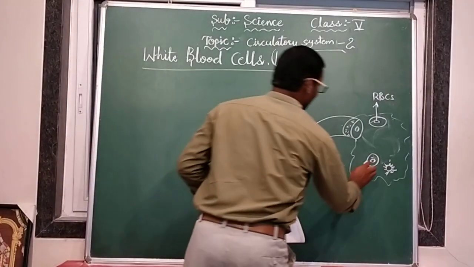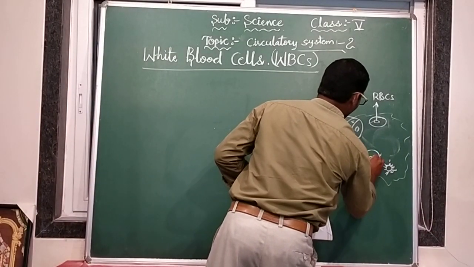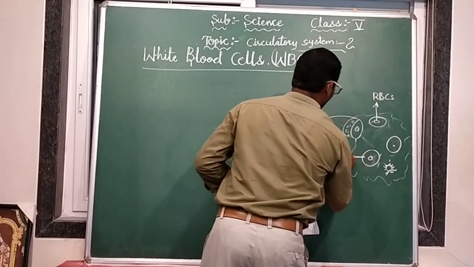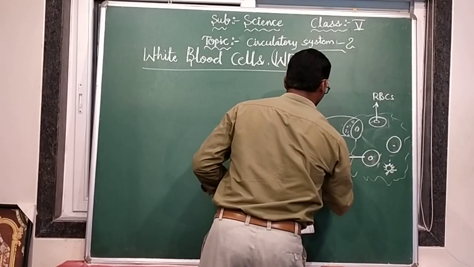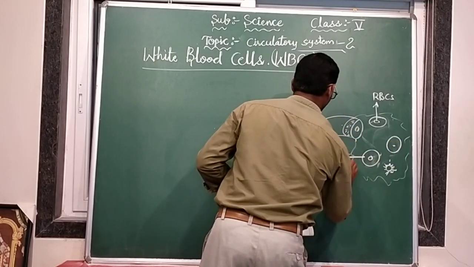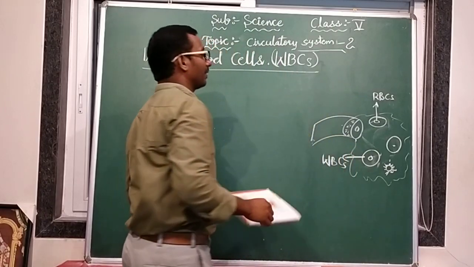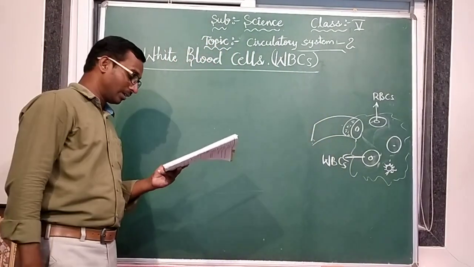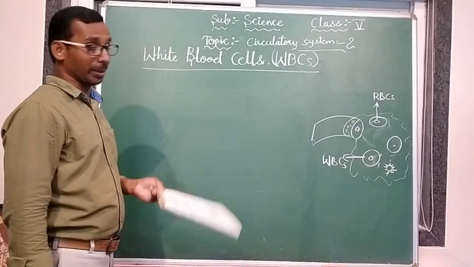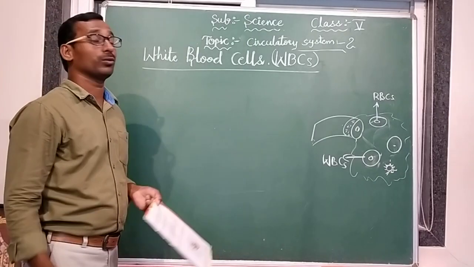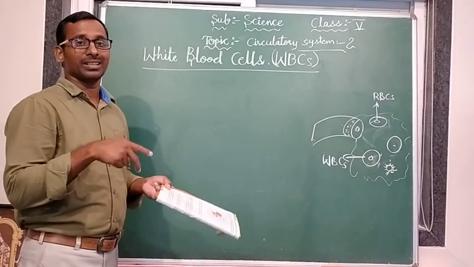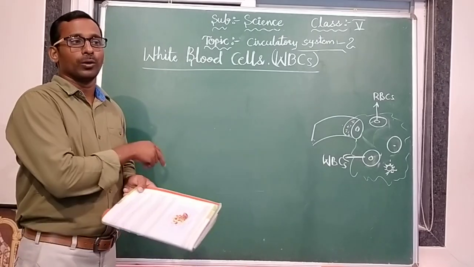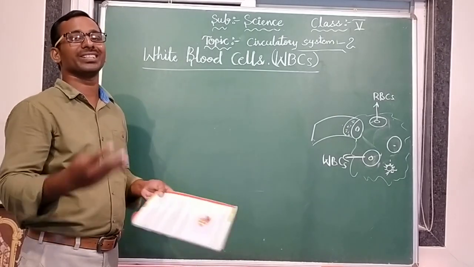They are big in size if you compare them with RBCs. And they can change shape. Already we discussed that RBCs have a fixed shape, but these cells have no specific shape. They keep changing their shape.